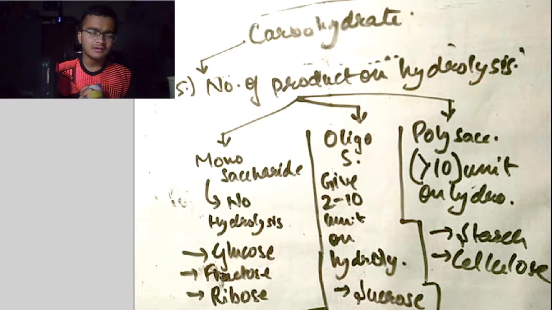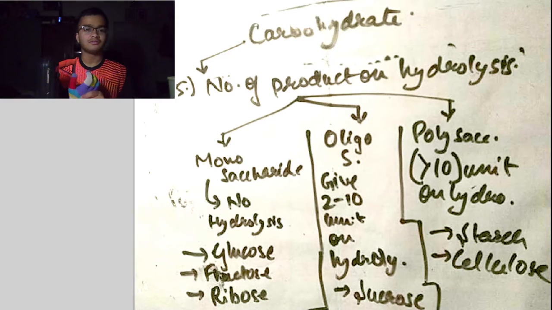Under non-reducing sugar, there is sucrose. Under reducing sugar, I have mentioned fructose, glucose, lactose. Okay, like this. Now, how to find out which structure is reducing and which is not, I will tell that later on. Okay, now on the basis of sweetness they are classified into two categories, which is sugar and non-sugar. Okay, here I have mentioned that the word saccharide comes from the Latin word saccharum, which means sugar.